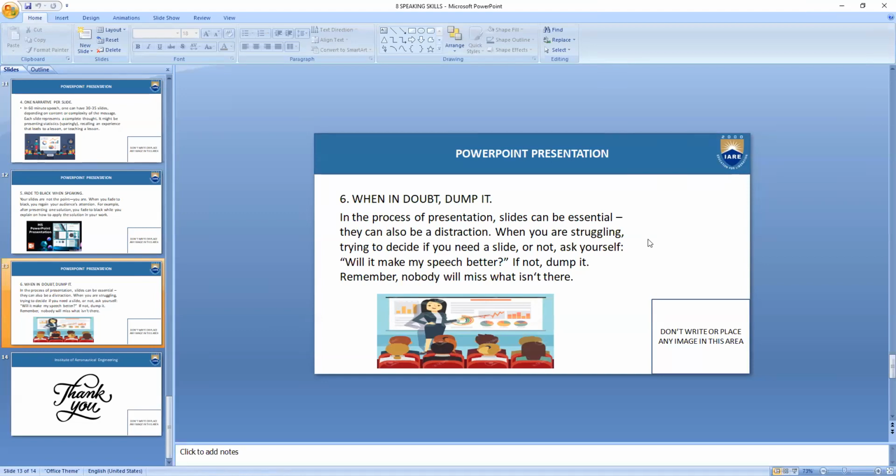But even if the size is good, if the color of the font is not proper, like writing in yellow on a yellow background, it might not be visible properly to the last of the audience. So you need to take much care.